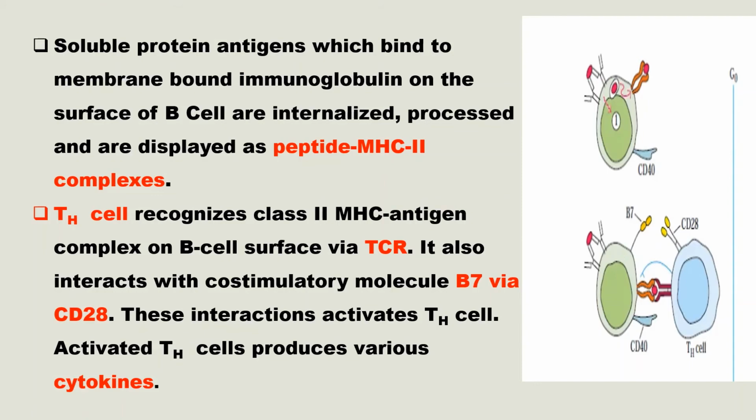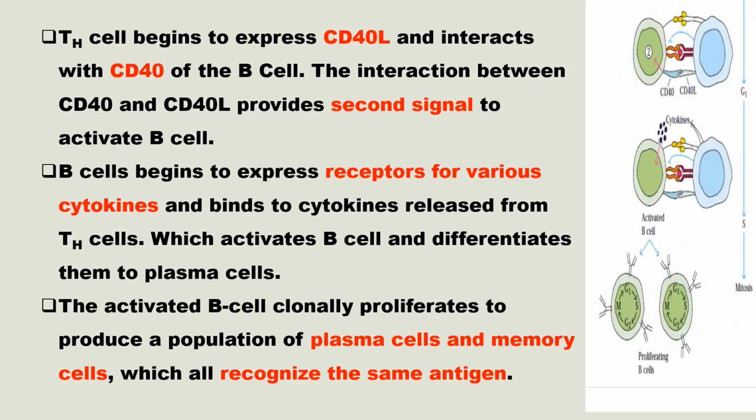T helper cell begins to express CD40 ligand and interacts with CD40 of the B cell. The interaction between CD40 and CD40 ligand provides the second signal to activate B cell. On activation, this T helper cell will display CD40 ligand on its surface. This CD40 ligand will interact with CD40 of B cell. That will give second signal for the B cell activation.